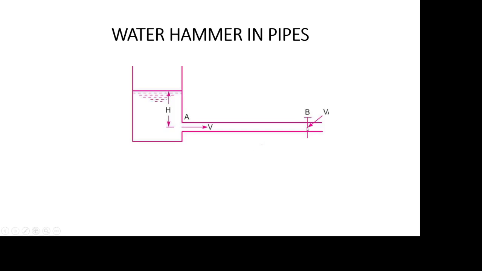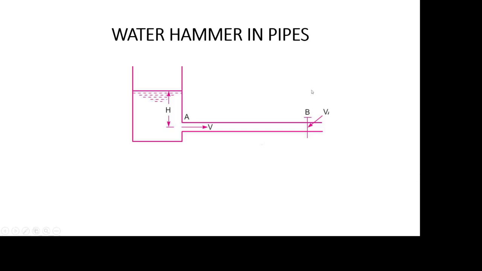Due to this, if we close this valve suddenly, there will be a formation of a wave with high pressure. This wave of high pressure will be transmitted along the pipe with a velocity equal to the velocity of sound wave and may create some noise called knocking.